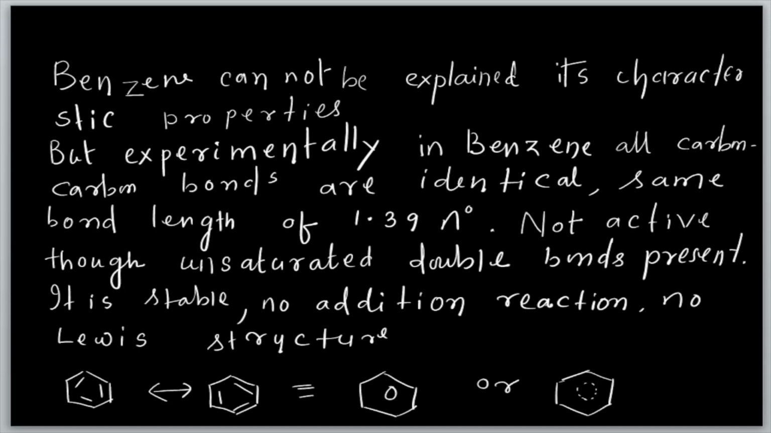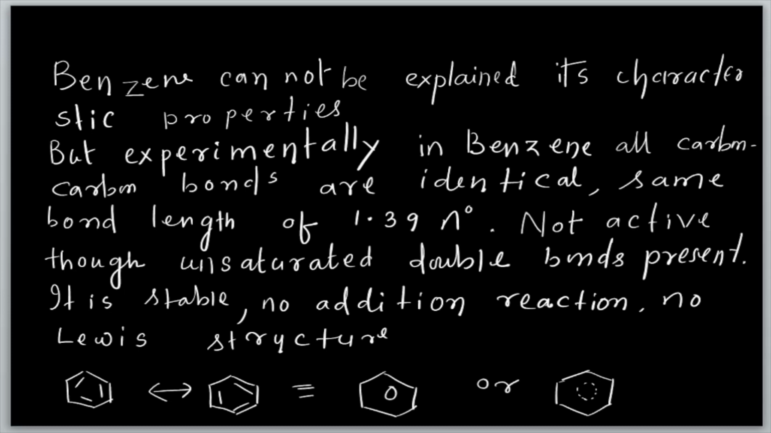If you say only simple benzene, its characteristic properties cannot be explained. That is why experimentally it is observed that in benzene all carbon bonds are identical. When you see benzene, alternate single and double bonds mean alkene character and alkane character, that means saturated and unsaturated character. But experimentally it is proved that in benzene all carbon bonds are identical. There is no difference, no showing properties of double and single bonds.